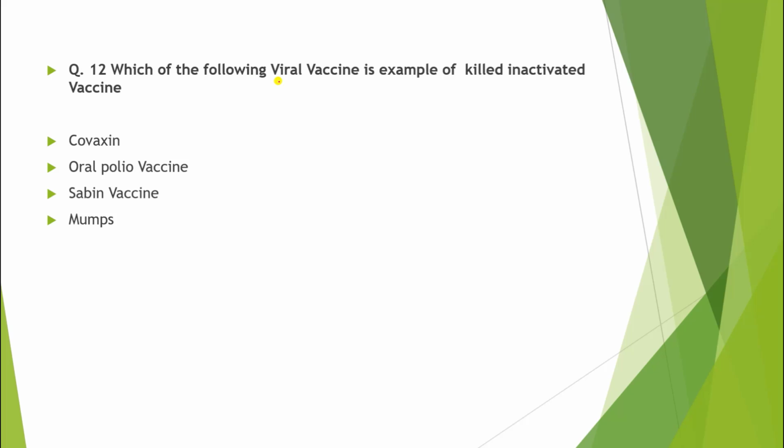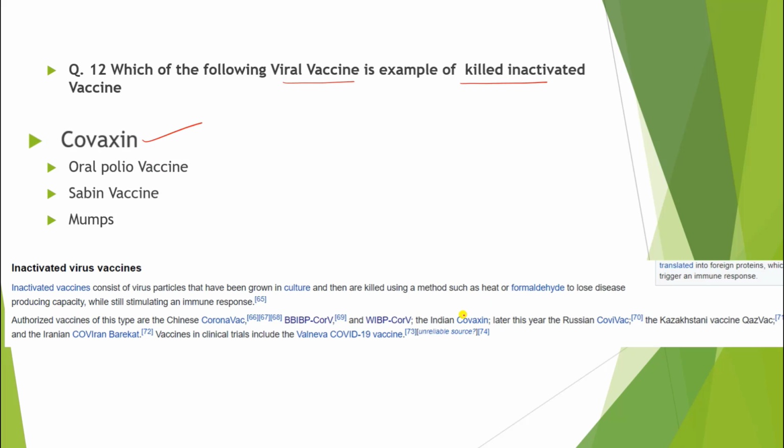Question number 12. Which of the following viral vaccine is example of killed inactivated vaccine? So the correct answer is Covaxin. So just look at here. This is our Indian Covaxin, which is viral vaccine and killed inactivated vaccine.